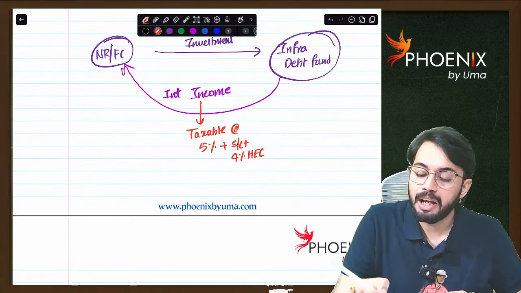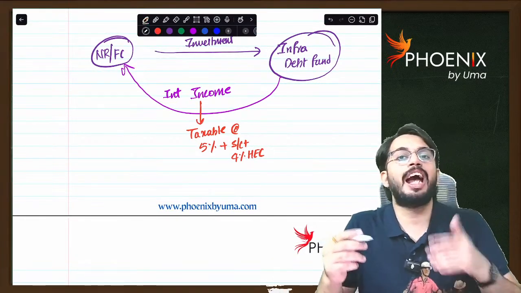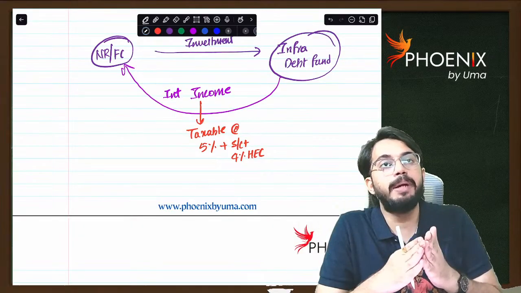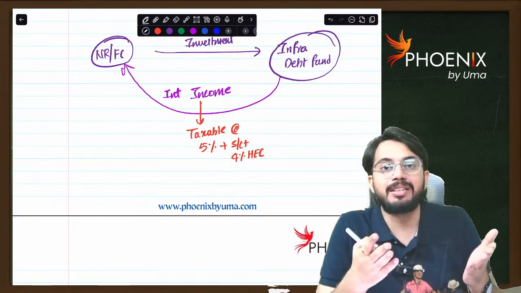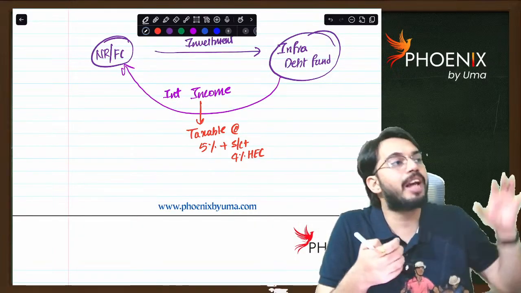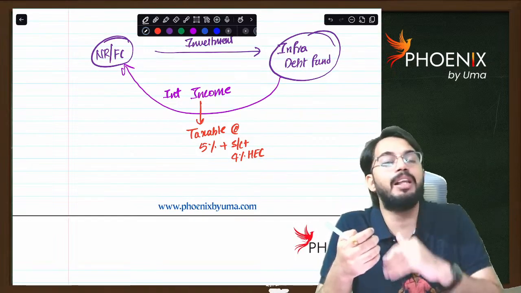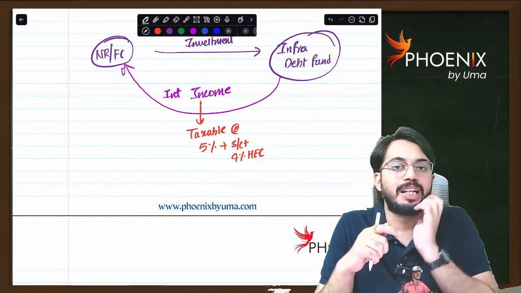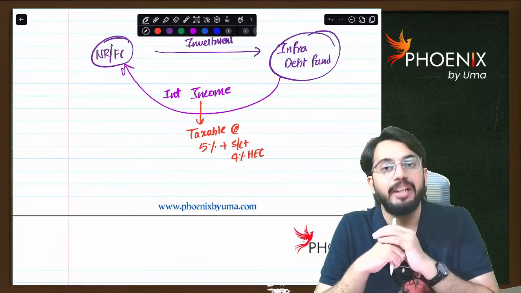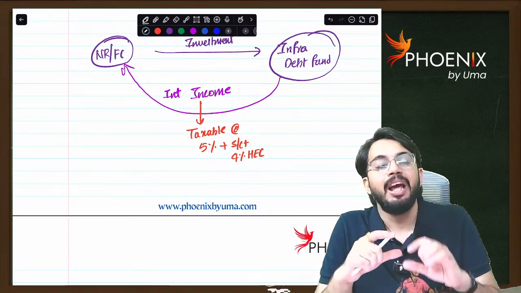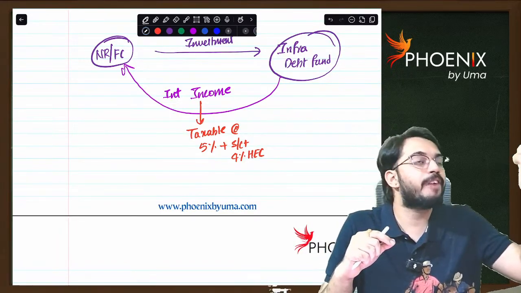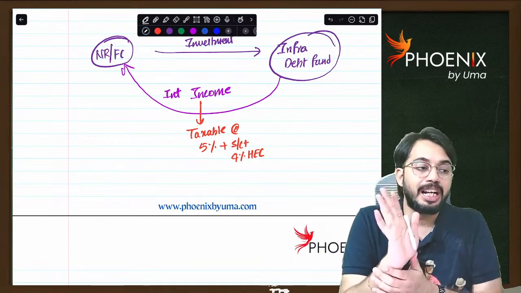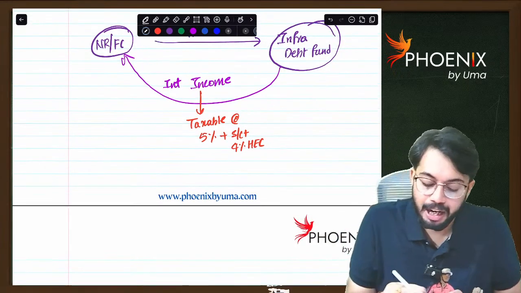And see, we cannot catch non-residents. Mallya went to London. It's been more than 6 to 7 years. Indian government could not catch Mallya and could not bring Mallya into India. That's why before making any payment to non-resident, TDS is required to be deducted. So whenever any interest is paid on infrastructure debt fund to non-resident or foreign company, on such interest, TDS is required to be deducted.